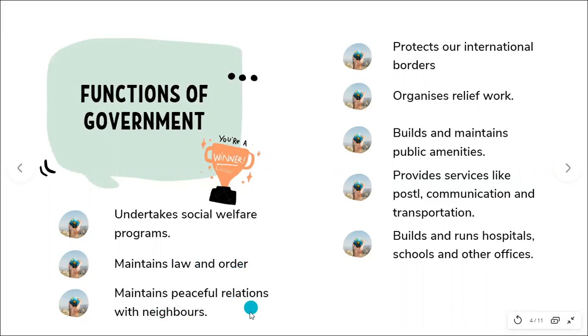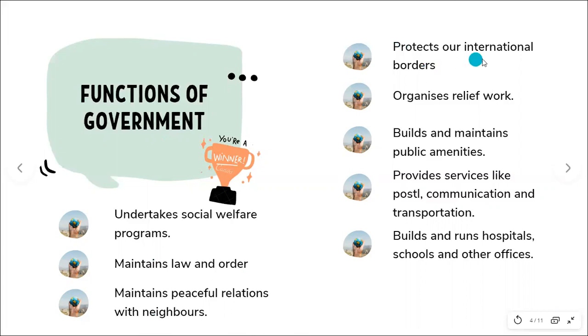Next, maintaining peaceful relations with neighbors. Now, currently we have an issue going on with China, right, on our border. So what the government tries to do is maintain peaceful relations with our neighbors, right? We're not always at war with our neighbors like Pakistan, China, right? So how is that possible? Because it's the function of the government that we are at peace with our neighbors. It is important. You cannot always be in a state of war, right? So this is the function of the government, to ensure that peaceful relations are maintained.